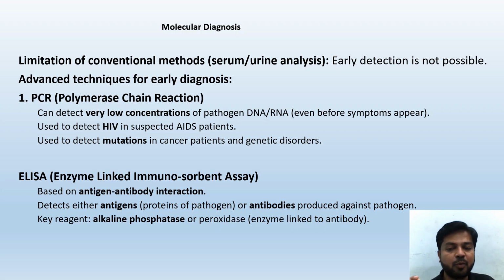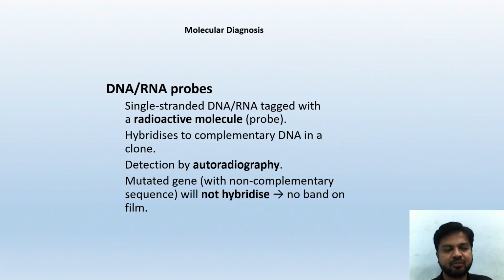Stop the video here, read the statement. Direct statement based questions are coming from this topic. DNA or RNA probe: single stranded DNA or RNA tagged with a radioactive molecule acts as a probe. A probe only helps for identification. Detect by autoradiography. A mutated gene with non-complementary sequence will not hybridize, so there is no band on the film, and that's how you identify.